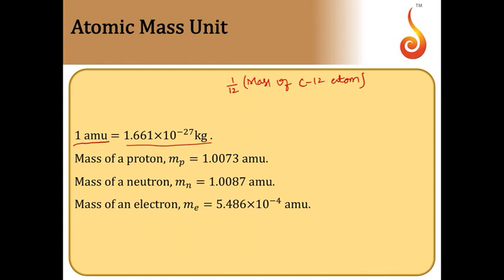Mass of proton is given in terms of atomic mass unit. So now we don't use AMU, we call it just U, unified mass unit. So you should not write it as AMU, you should write it as U. So 1.0073 U for proton. For neutron it is 1.0087 U. Then for electron it is about 5.486 × 10^-4 U. So it is so much less compared to this.